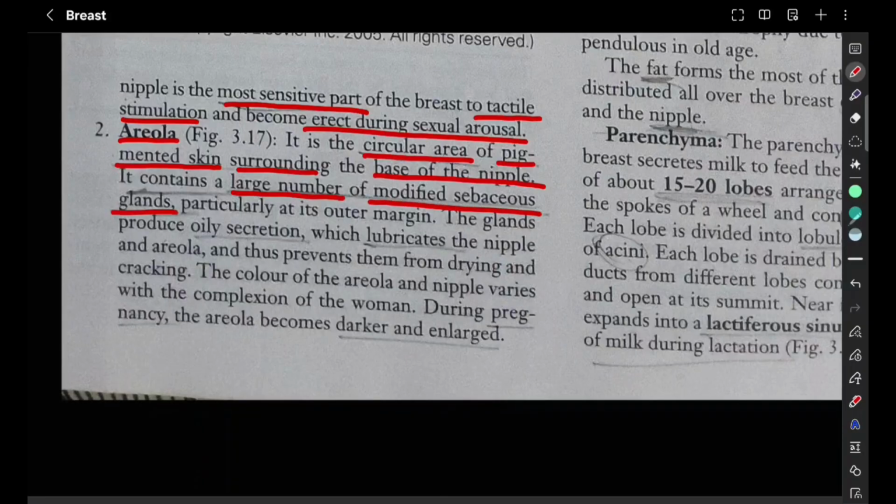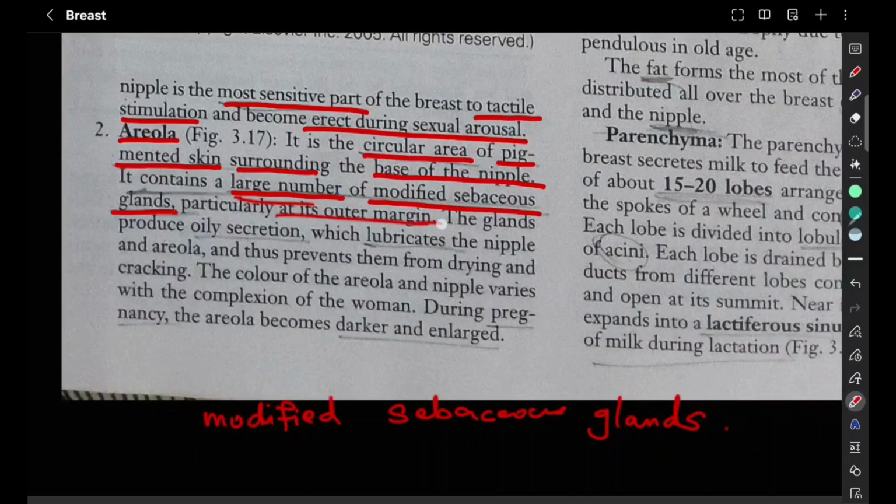The breast as a whole is a modified apocrine sweat gland. So this areola contains a large number of modified sebaceous glands.